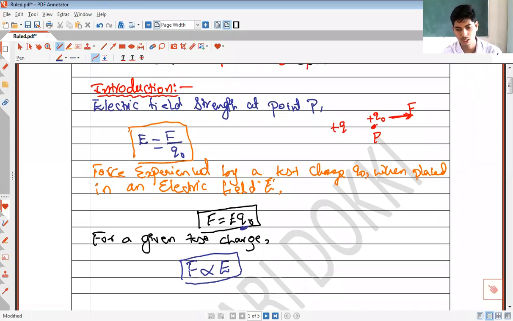If I keep the test charge constant, can I write F is proportional to E? Yes, we can write it.